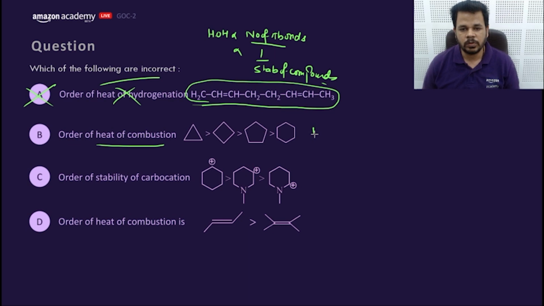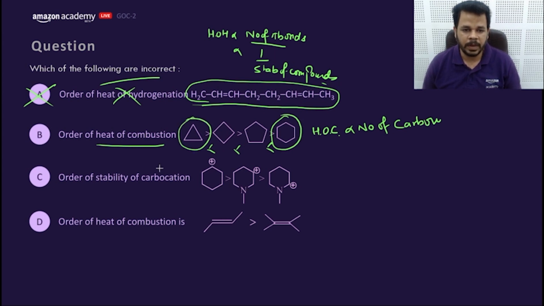HOC, heat of combustion, means combustion is only related to carbon. It is directly proportional to number of carbon first. The number of carbon is more in the cyclohexane than the cyclopropane, so the order should be opposite. This is incorrect order. This is the correct answer here.